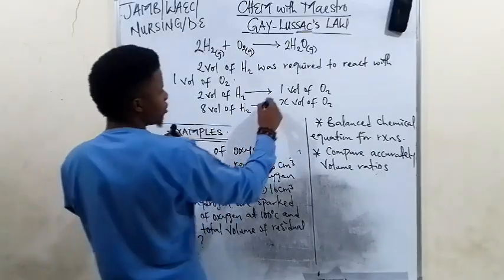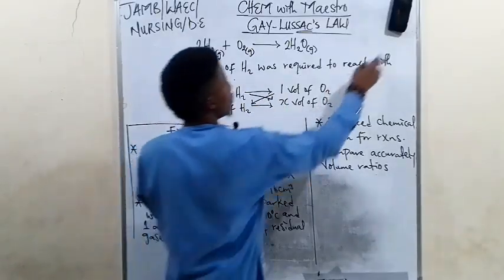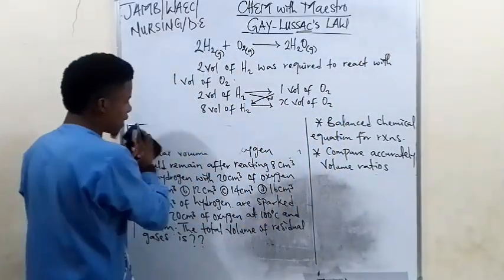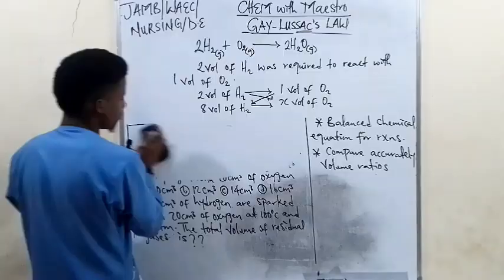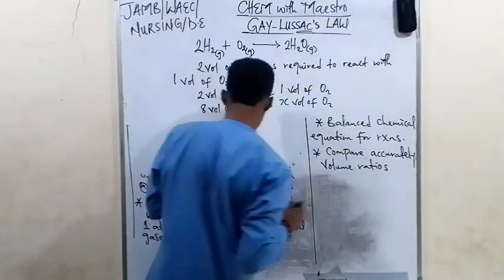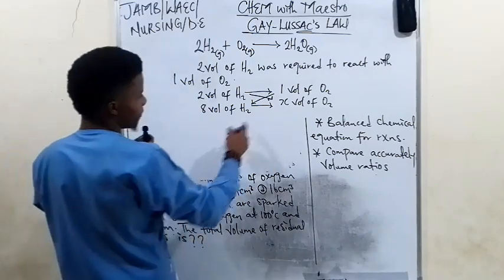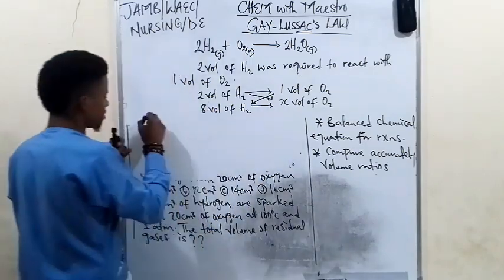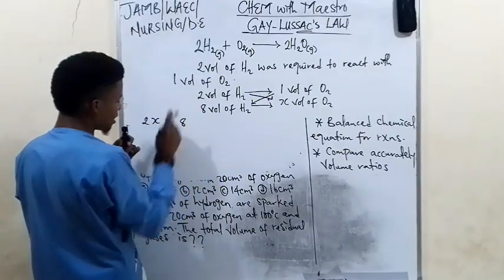At this point, we will now cross multiply. So by the time we cross multiply, what do we have? 2 times x, which is 2x, is equal to 1 times 8, that is 8.